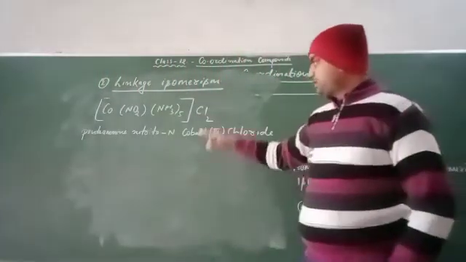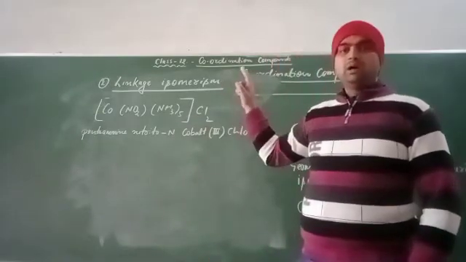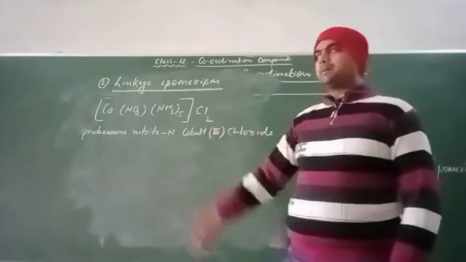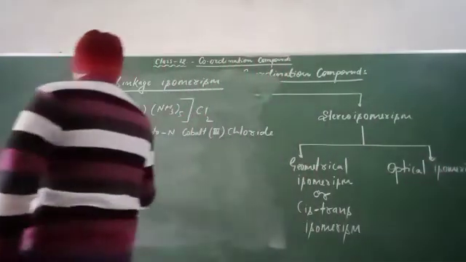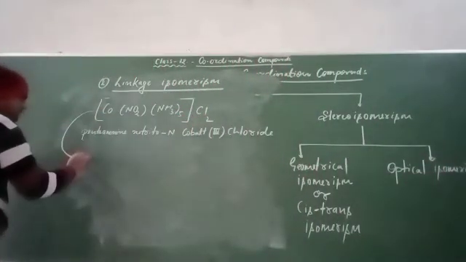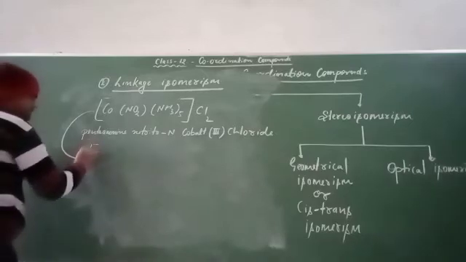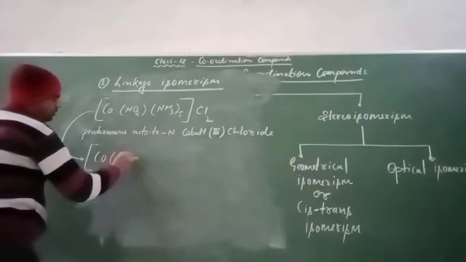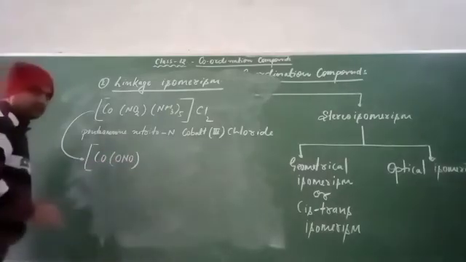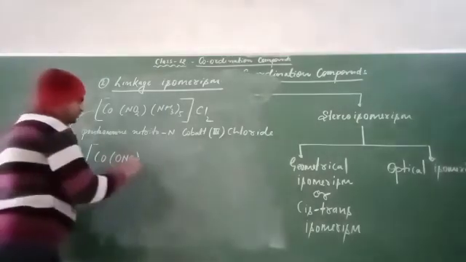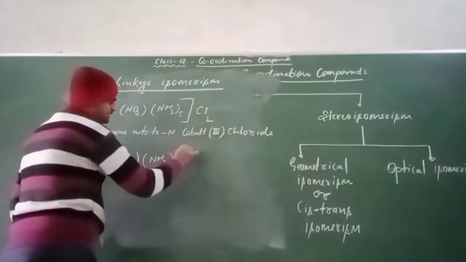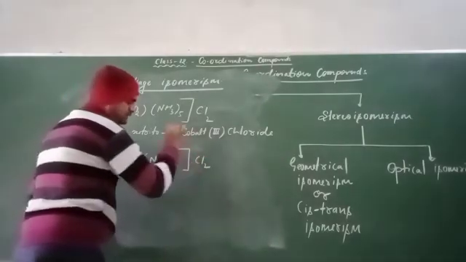But here we are not talking about the name of the compound, we are talking about the linkage isomerism shown by this compound. This compound can also be written as [Co(ONO)(NH3)5]Cl2.